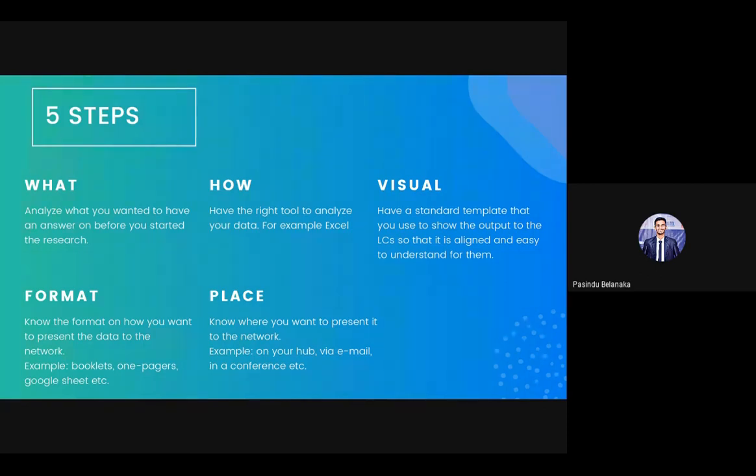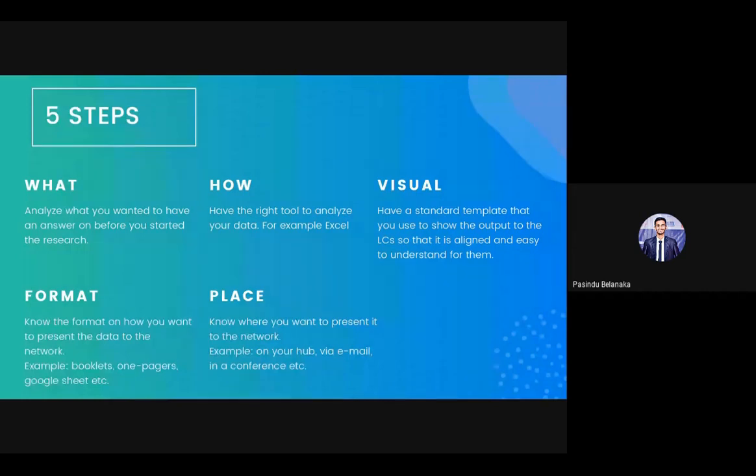Then format, for example booklets or Google Sheets, the way you want to present that data to a network. It can be your friends or whoever the person is, and what method you're going to use to give it, in a booklet or Google Sheets. Then place is where you want to present it: on our ISEC hub, or through emails we are sending to the people, or at a conference where we get a chance to do a presentation to explain our output. So this should be the last step of your market research.